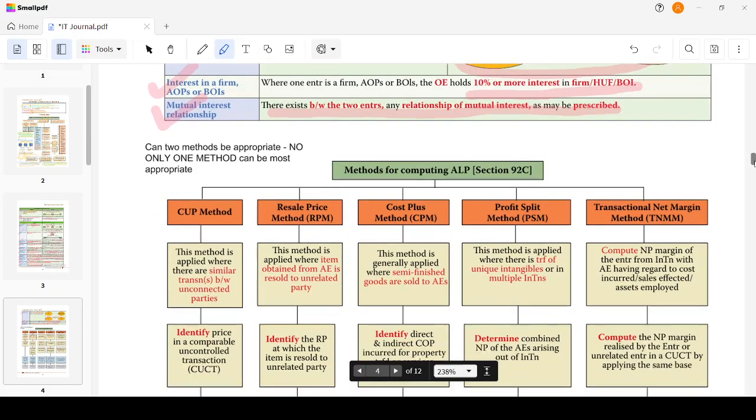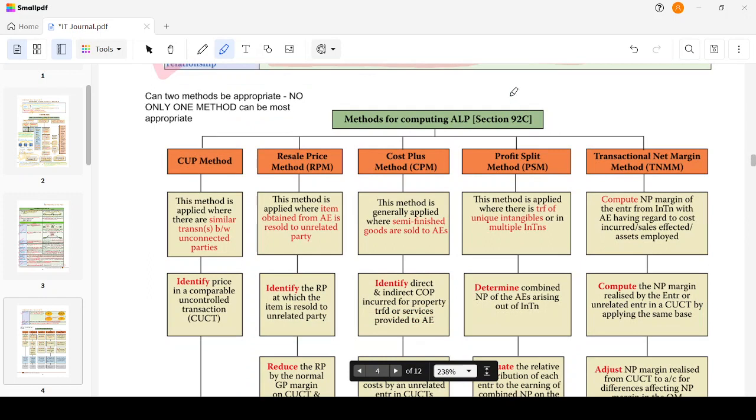So the method of computing arm's length price is given under section 92C. It is given as the most appropriate method, right? Most appropriate means it should be the topmost; there could be only one. If we ask the question, can two methods be appropriate? The answer will generally be no. Only one method can be the most appropriate. Best means only one, right? So out of these, we have to choose only one method.